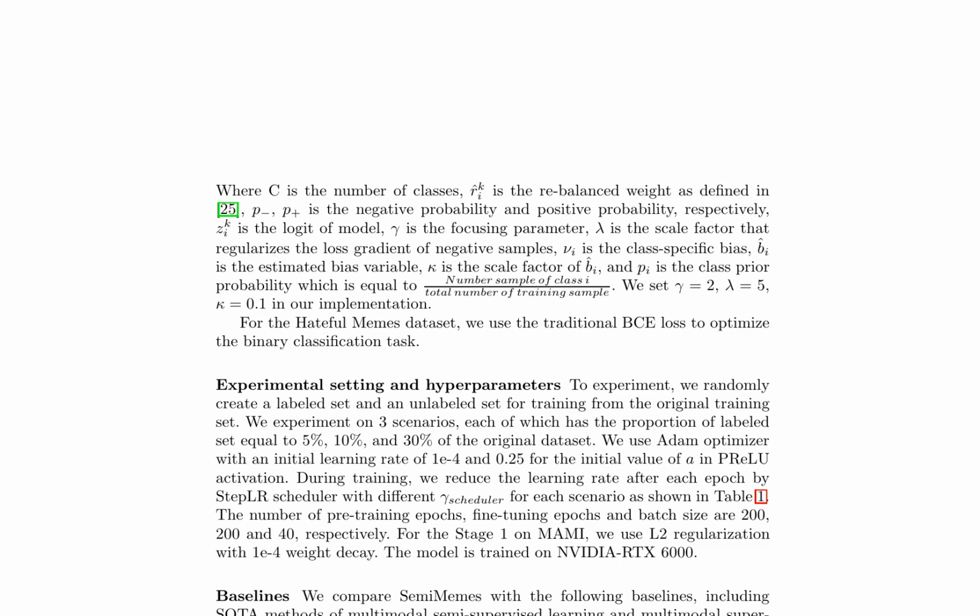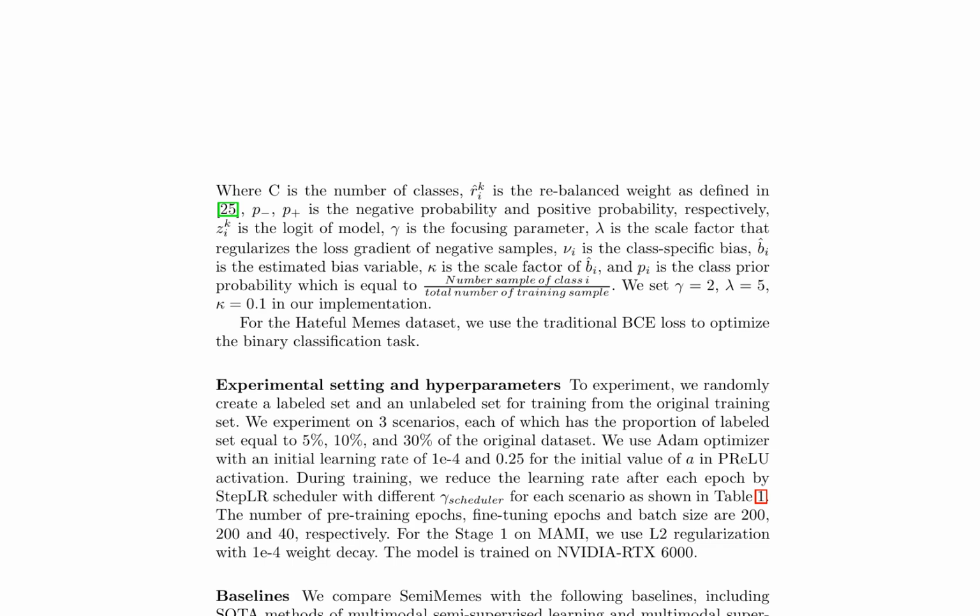The values of gamma, lambda, and kappa are set to 2, 5, and 0.1, respectively. For the Hateful Memes dataset, the authors use traditional binary cross-entropy, BCE, loss to optimize the binary classification task.